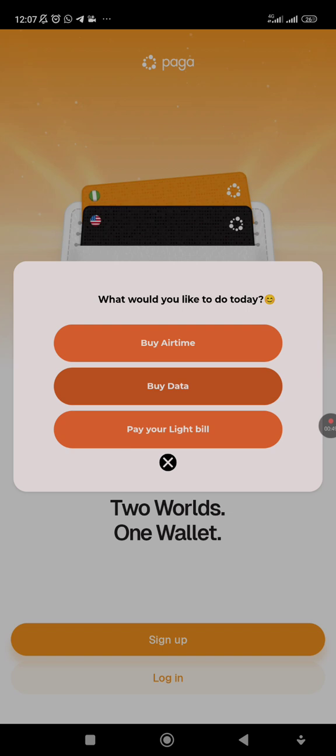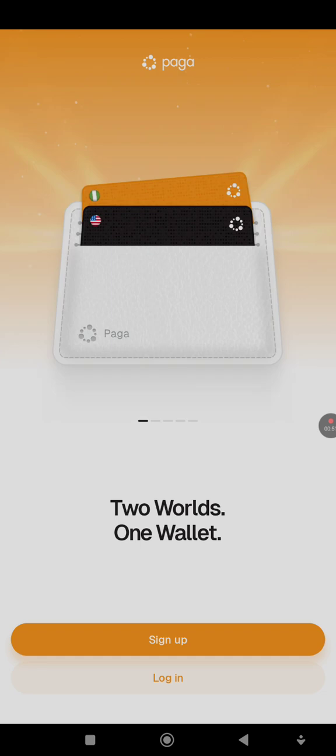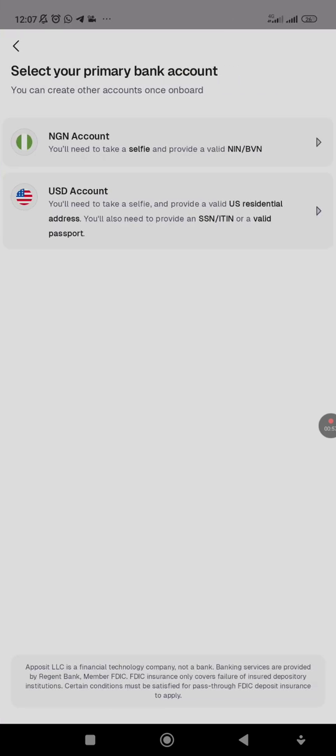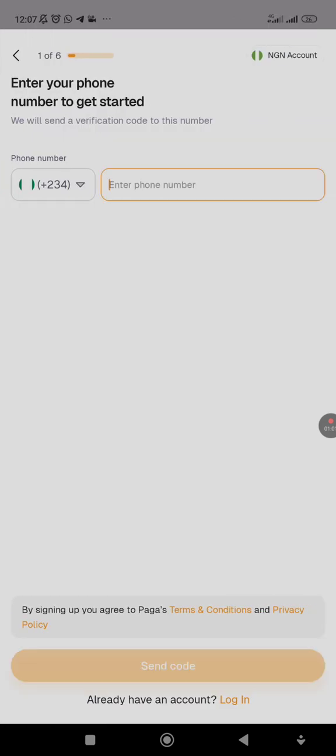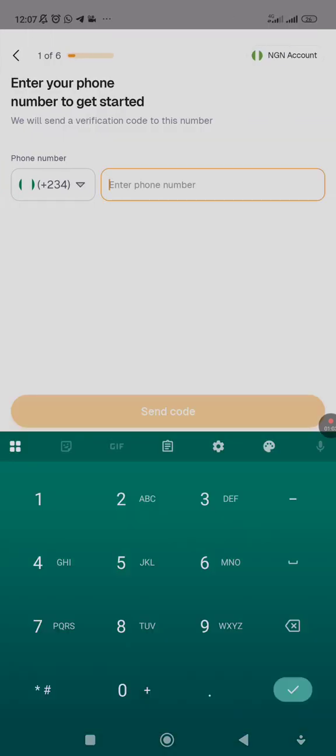So how can you set up your own account? Firstly, you need to sign up with Paga. You click on your primary bank, which is Nigeria, then you register with your phone number. So let me just put my own phone number as well.